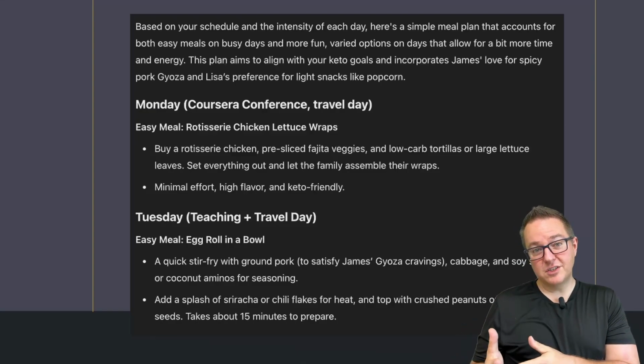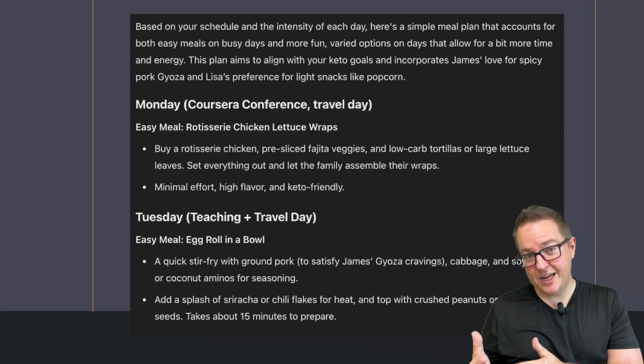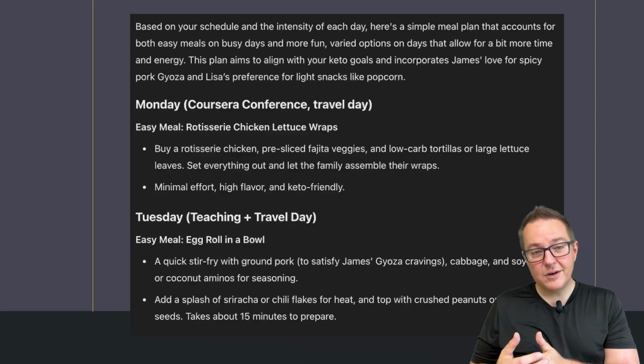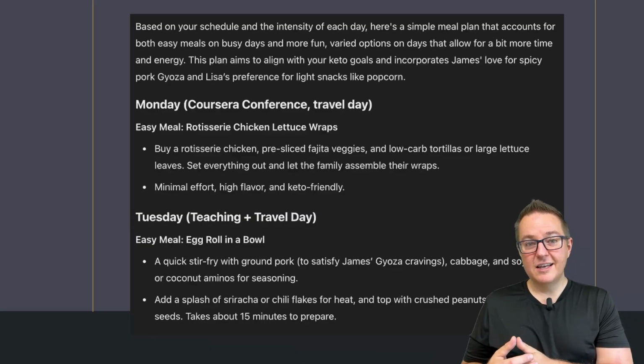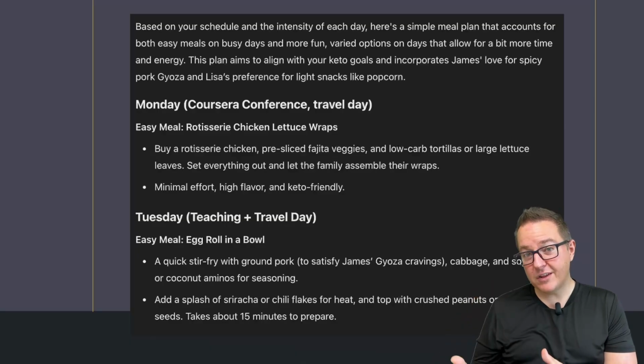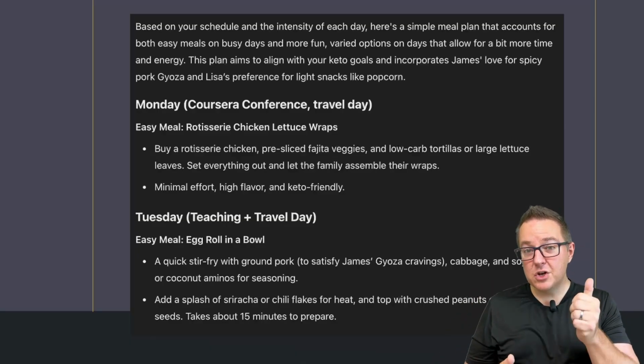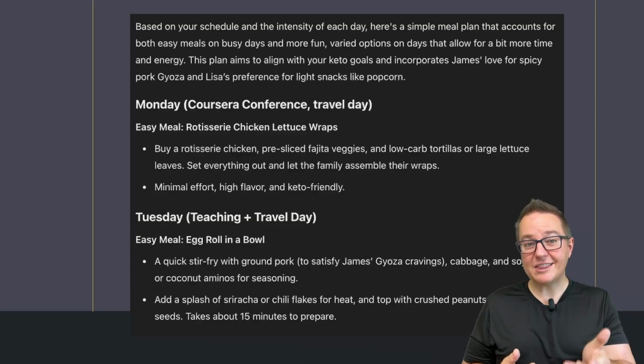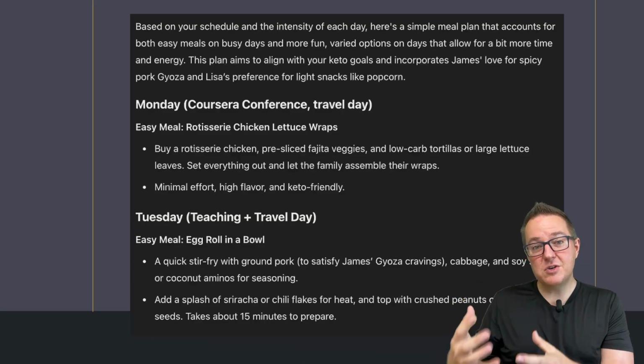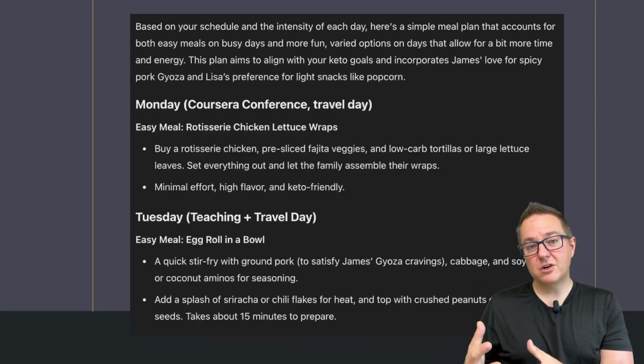And if I get to Thursday and something's changed, I can simply go in and say, hey, I'm exhausted, or I forgot to buy certain ingredients, or this is all I have left. And on the fly, it can adapt my meal plan. No cookbook, no website, no nothing can go and do that. And that's where generative AI really shines, is finding these things that were fundamentally impossible.